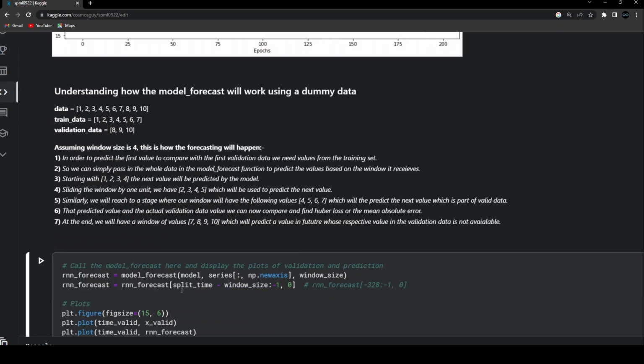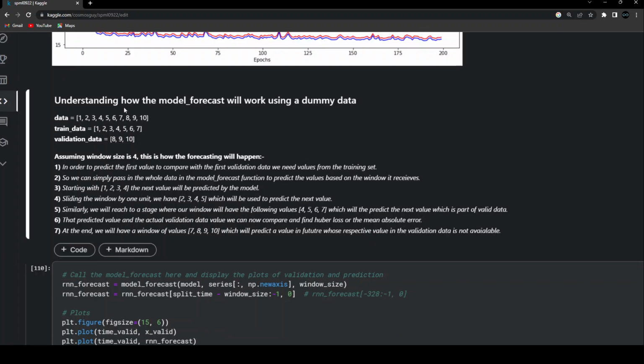So what I am doing is I'm doing the RNN forecast, and I'm going to that particular index, and then I'm doing this minus window size. The window size, because in this case it was 4, so I'm going 4 units back. So from 7, if I go 4 units back, that's my 1, 2, 3, 4.